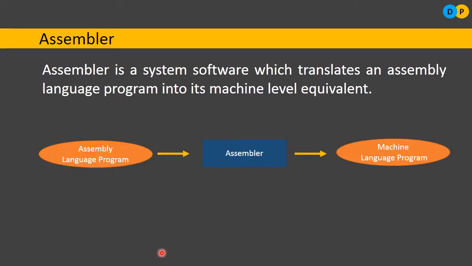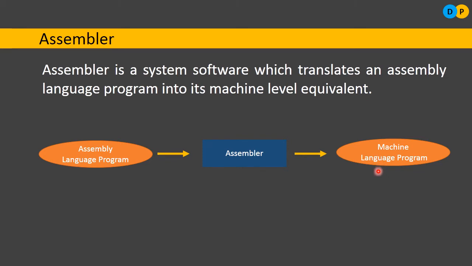Next, please notice the diagram here. The program will be in assembly level language, which the computer is not able to understand. So it is a source program. Okay, a program written in assembly level language is called a source program. Now using the assembler, the system software, we convert the assembly level language into machine level language, that is 0 and 1.